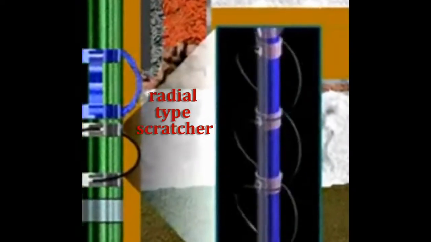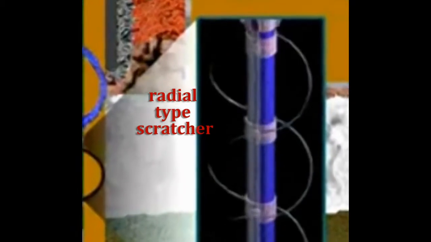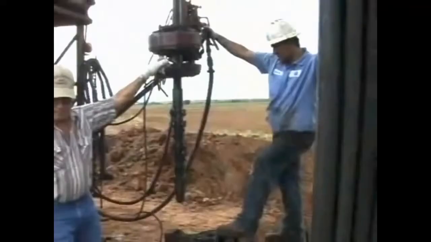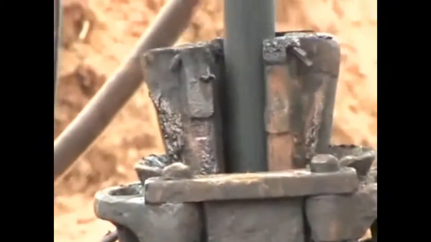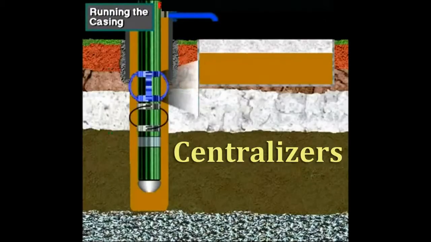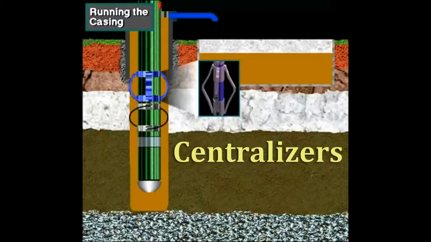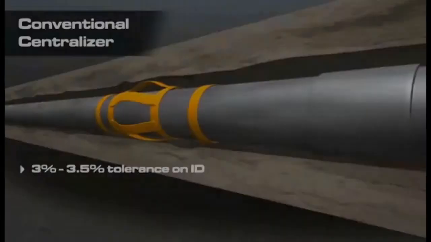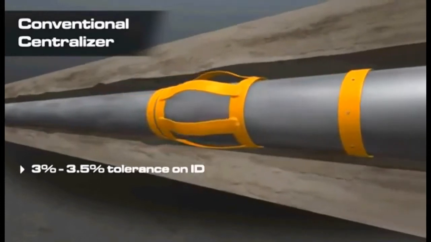Radial type scratchers require that the pipe be reciprocated or moved in an up and down motion before and during cementing. Vertically mounted scratchers require the pipe to be rotated. Centralizers sit at the top of selected joints. They are attached to the outside of the casing pipe to center the pipe in the hole in preparation for cementing.